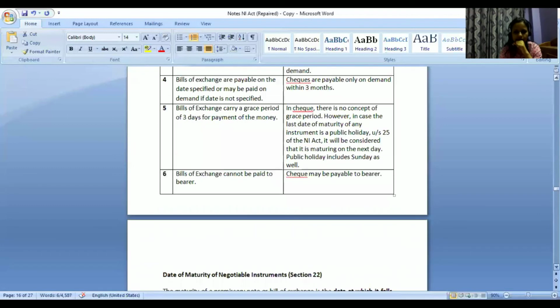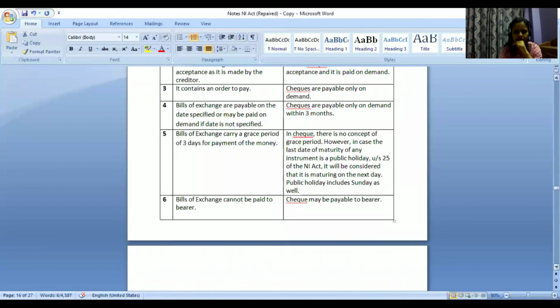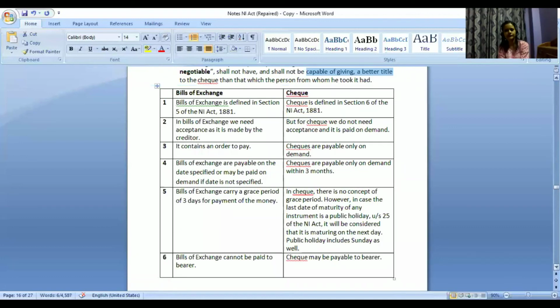So here are some of the differences between bills of exchange and check. So we know that check is a type of bills of exchange only, but again for check, we have a different section under NIA. So what are the main differences? First is bills of exchange is under section 5, check is under section 6.